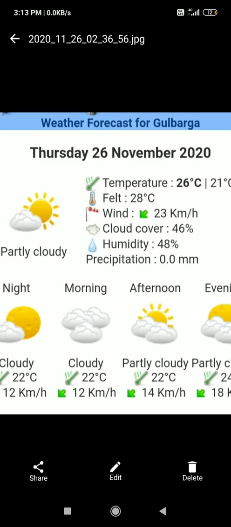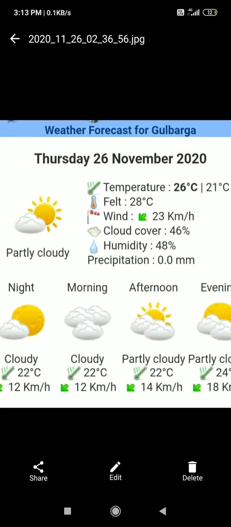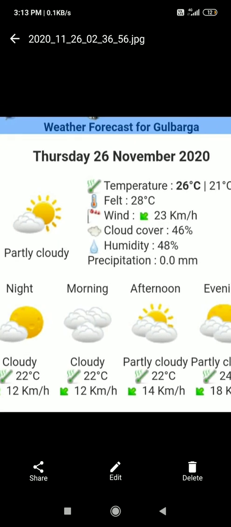In which unit will we measure it? In kilometer per hour we will measure. Yesterday it was 23 kilometers per hour. Then cloud cover. Yesterday you have seen, I think, that the sun is covered with the clouds. Mostly the sun is covered with the clouds.